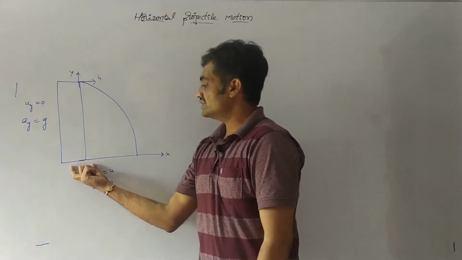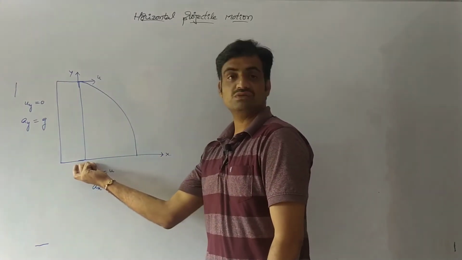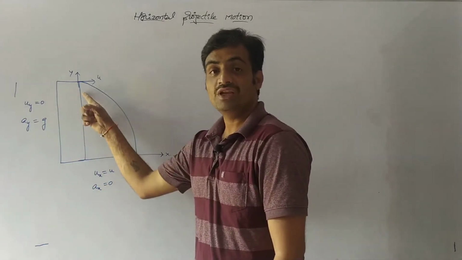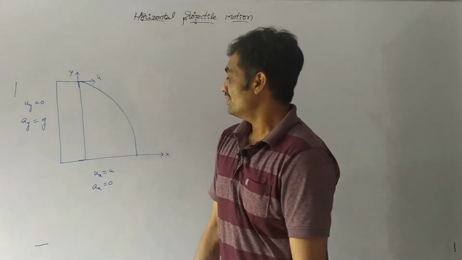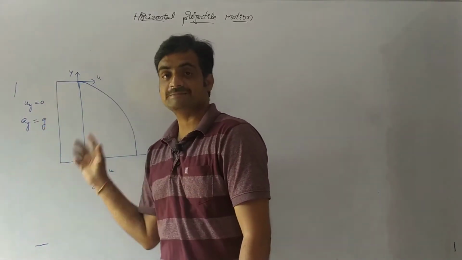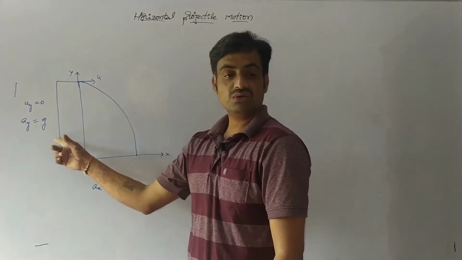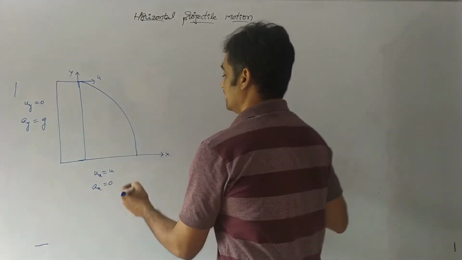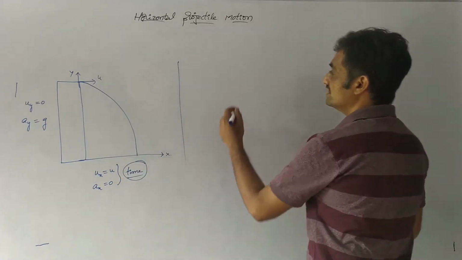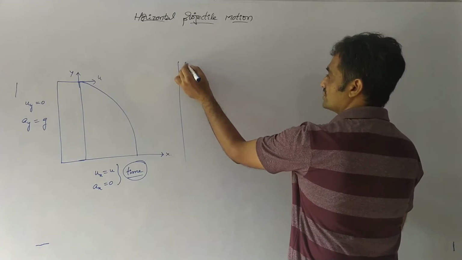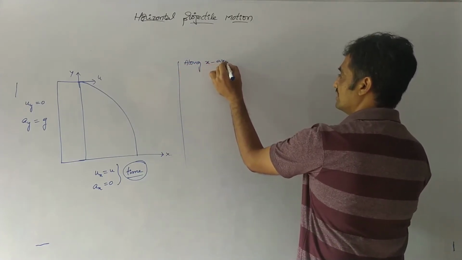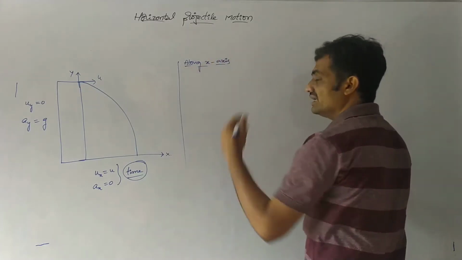So the body travels with uniform motion along the horizontal, whereas along the vertical axis, the body travels with uniformly accelerated motion. As you observe, the quantities in horizontal motion and vertical motion are different, whereas the common quantity between these two axes is time. Now we are going to discuss the motion of the body along the x-axis.